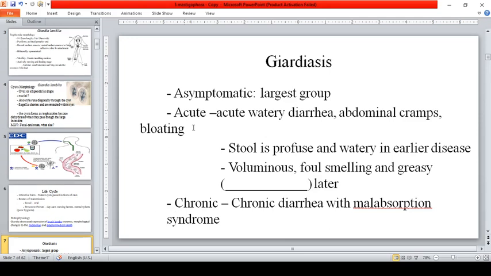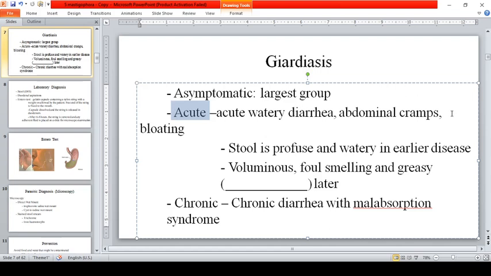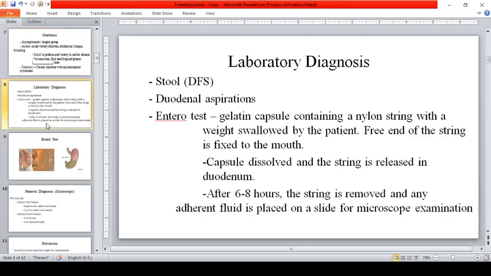Okay? So, anong ibig sabihin niyan? Acute infection leads to acute watery diarrhea, abdominal cramps, and bloating. Pero kapag chronic infection na, that can lead to chronic diarrhea with malabsorption syndrome. Okay, so laboratory diagnosis, direct fecal smear of stool. Bakit direct fecal smear? Again, because the diagnostic stages are found in the stool sample. Okay, so duodenal aspiration as well. Duodenal aspiration, kukuha ng sample sa may duodenum.